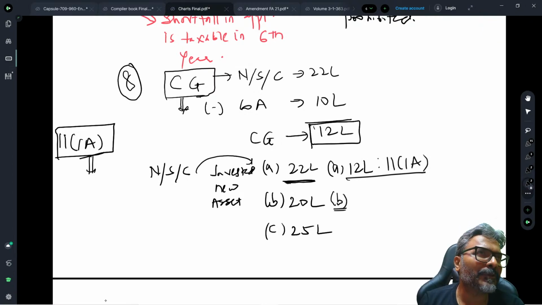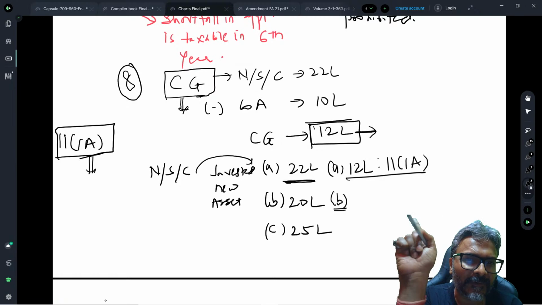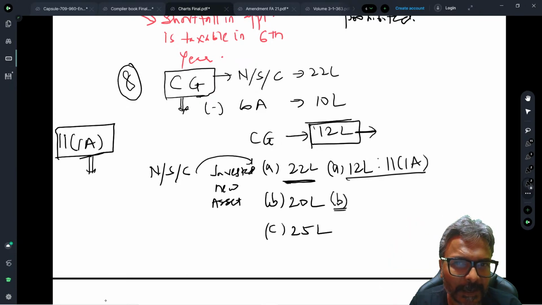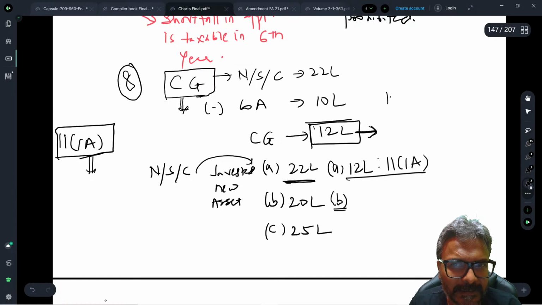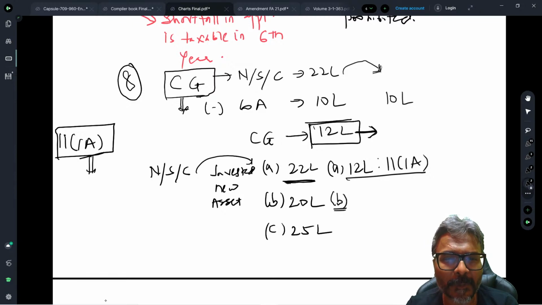in applying the net sale consideration to acquire the new asset, then the capital gains eligible for exemption under 11(1)(a) will be revised like this. How will you revise it, friends? You calculate the capital gains eligible for exemption by substituting the net sale consideration with the amount that you have invested in the new asset. How much is the amount invested in the new asset? 20 lakhs.